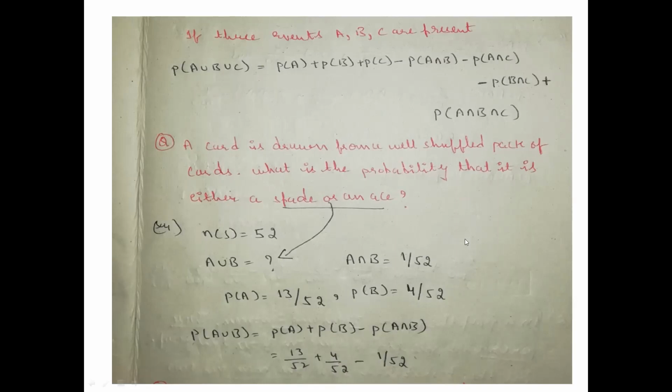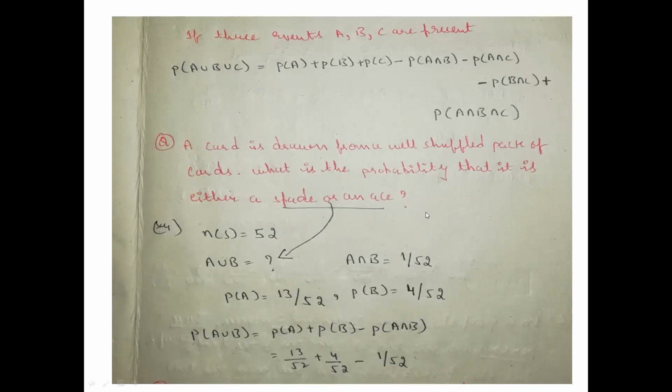See, the A intersection B part. What is the addition theorem formula? P of A union B equals P of A plus P of B minus P of A intersection B. We have to find P of A union B. So in case of P of A, you can see 13/52 spades, and P of B is ace, that is just 4/52. Lastly, you are getting minus P of A intersection B, correct?